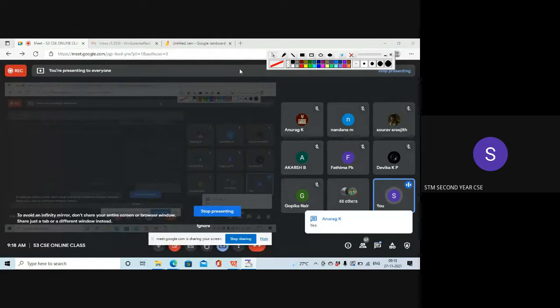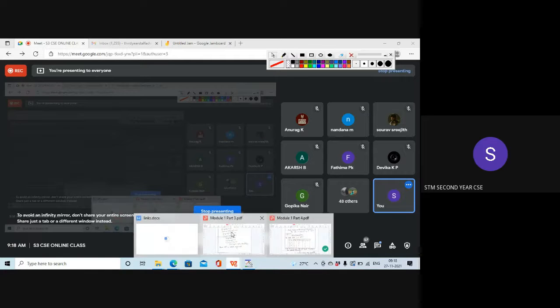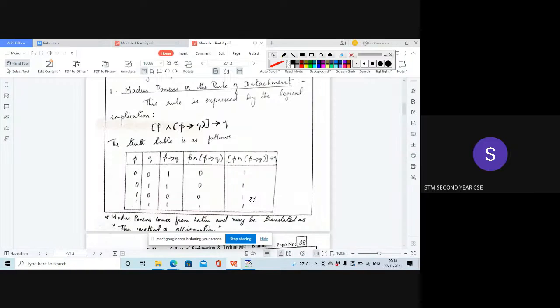Okay, according to all rules, we study all these rules because they are tautologies. That's why we are studying all these rules, and we have just checked whether that rule is true. To check whether a particular rule is true, we can draw the truth table. Is it clear? So this is how the truth table looks.